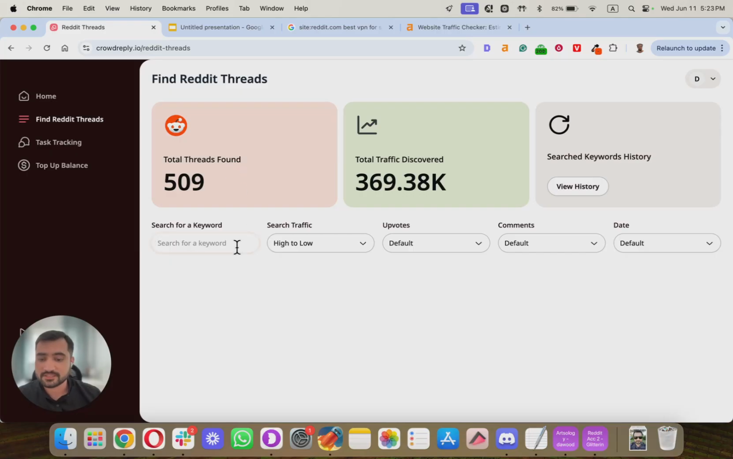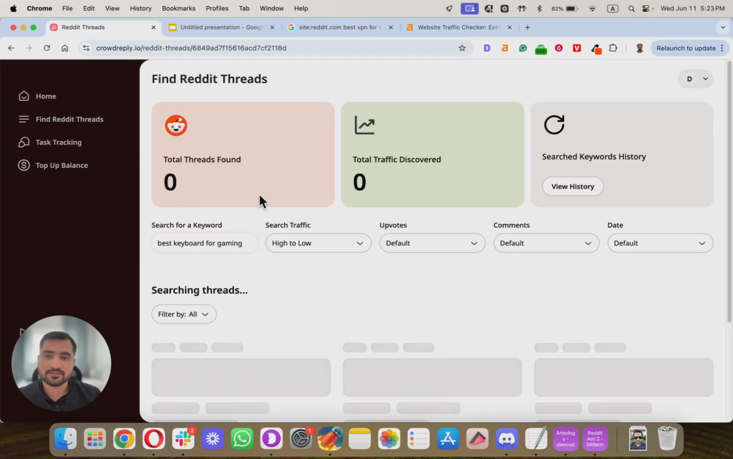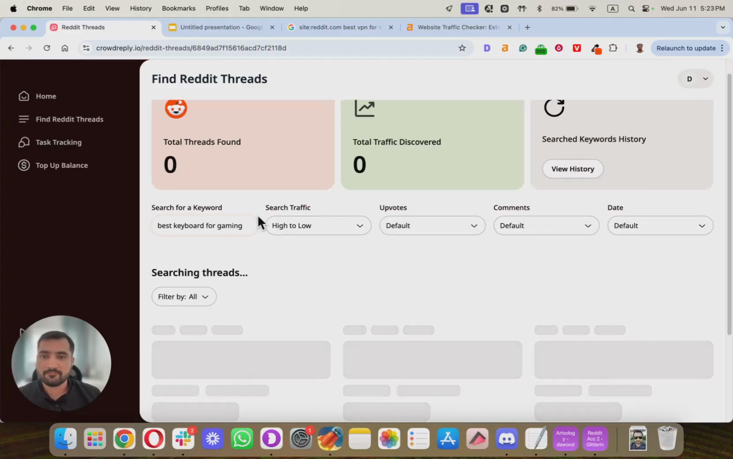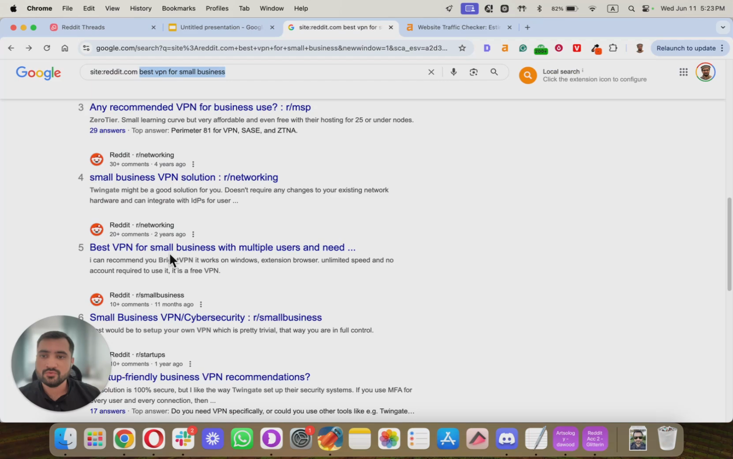Now the way this works is, I can just say, best keyboard for gaming. Let's just do this. I will click on search. Now what this will do is, it will find me all the threads that are ranking on Google.